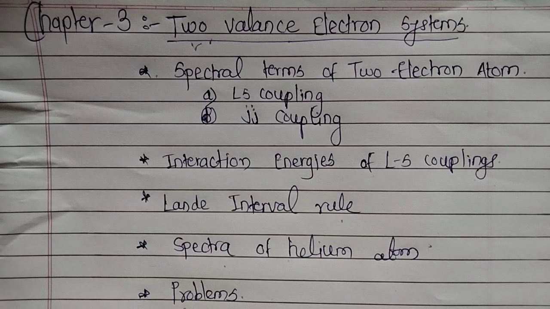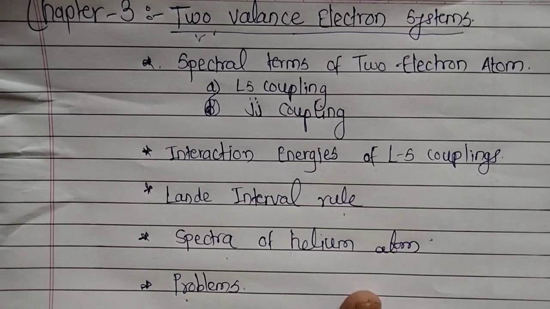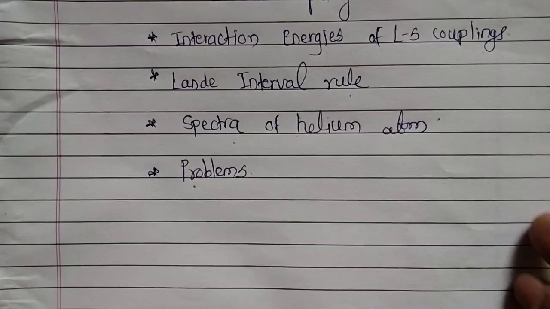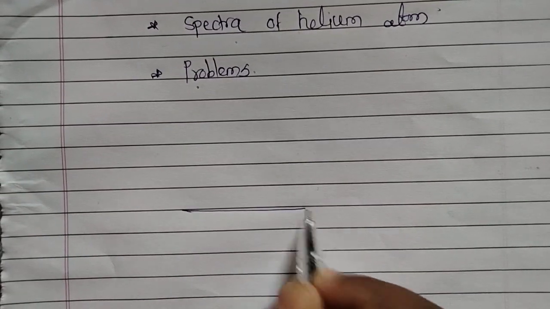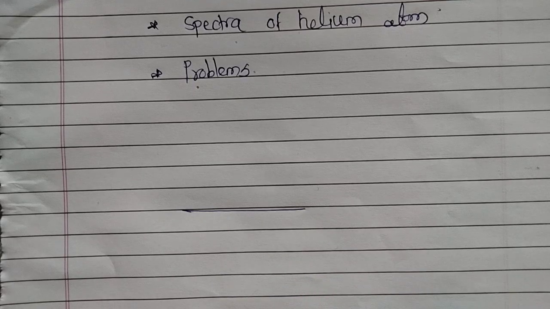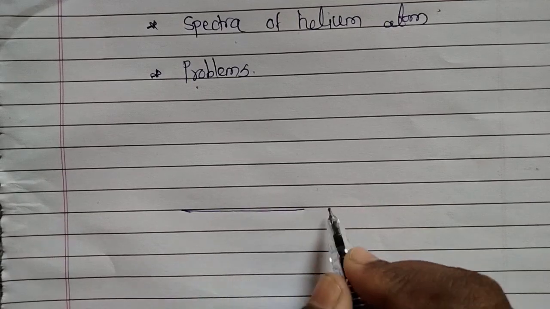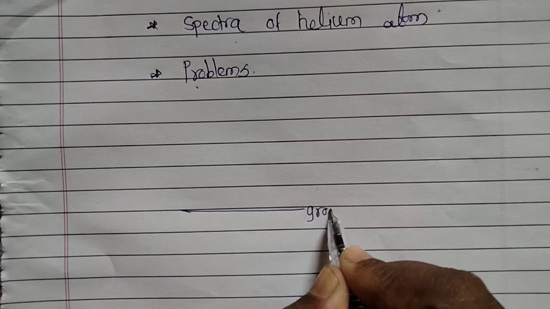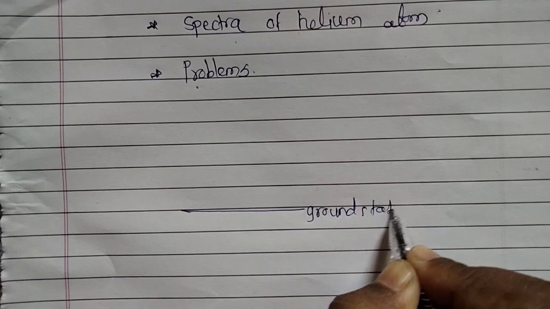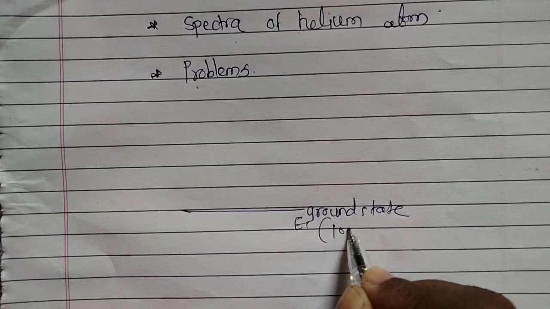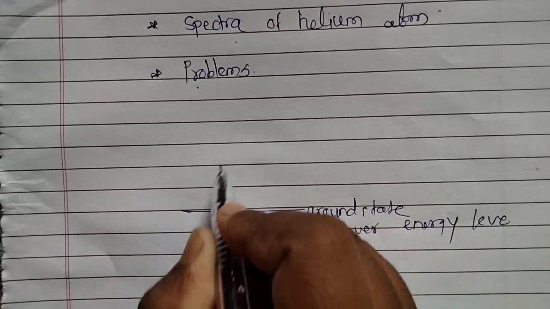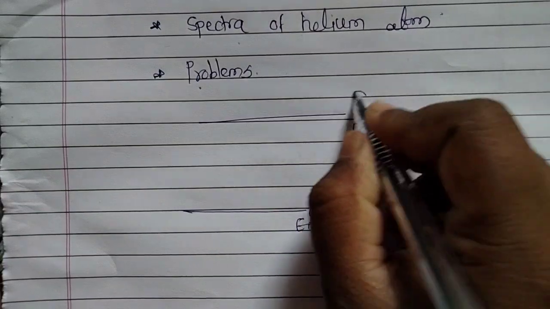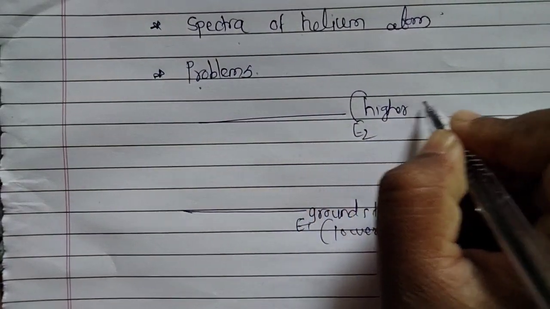Here, excitation of atoms. We have already discussed excitation. Suppose the atom is in the ground state, which is E1, the lower energy level, and this is E2, the higher energy level.